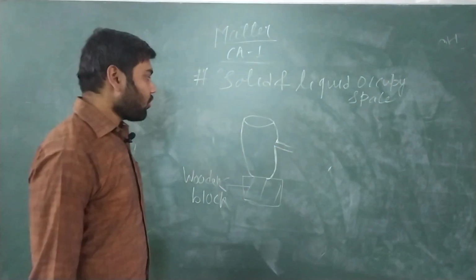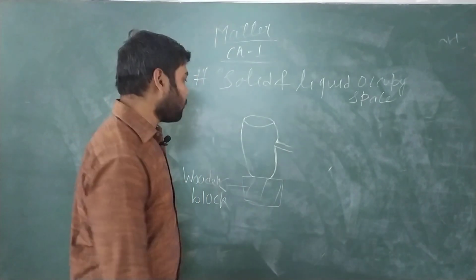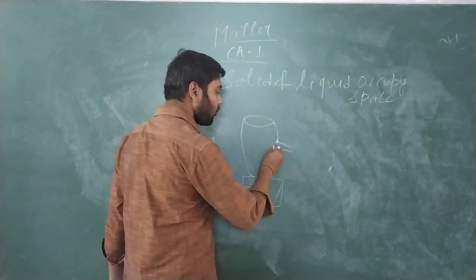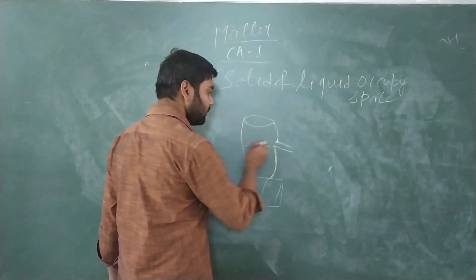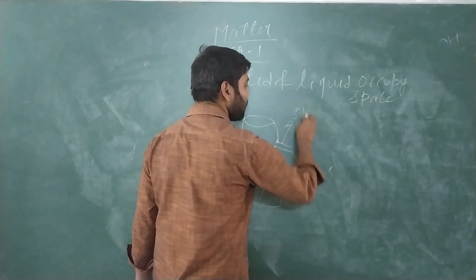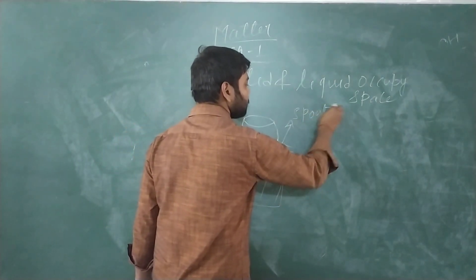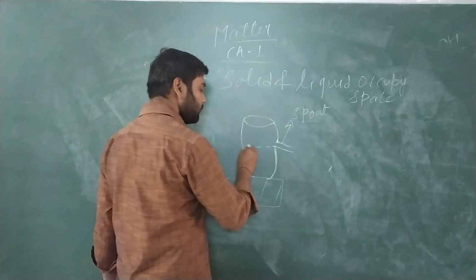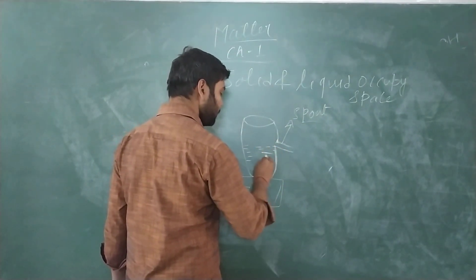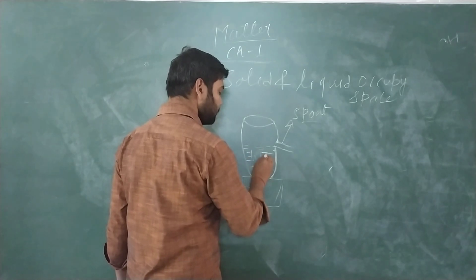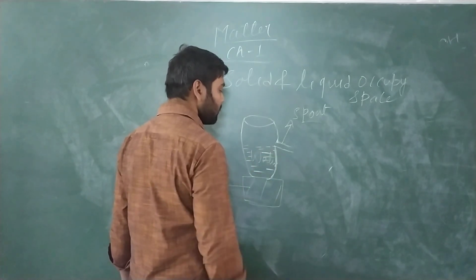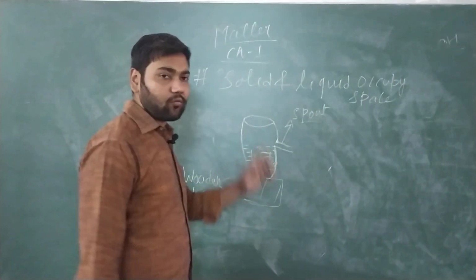Okay, so now we will fill a liquid in this overflow jar till the mouth of the spout. This is known as the spout. We will fill water, suppose this is water. We have filled water till the mouth of the spout.